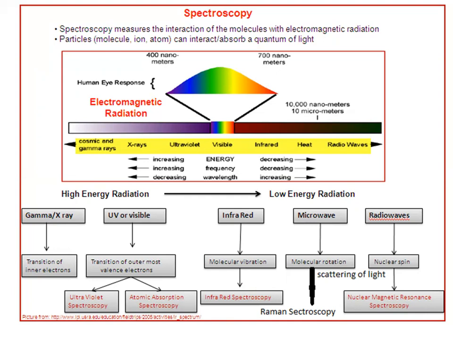Actually, this chart shows that the energy is increasing on this side, because gamma rays have the highest energy and radio waves have the lowest energy. Similarly with frequency, gamma rays have the highest, and this side has the lowest.